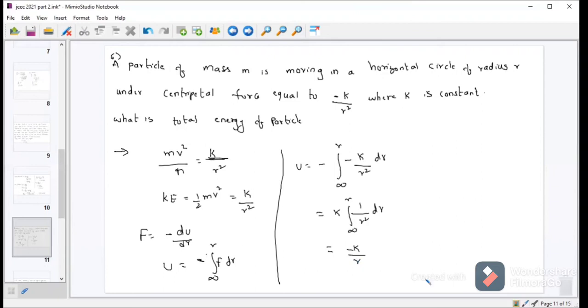So total energy E is equal to U plus K, potential energy plus kinetic energy. Potential energy is minus k by r, kinetic energy is k by 2r. This is not r square, this is 2r.